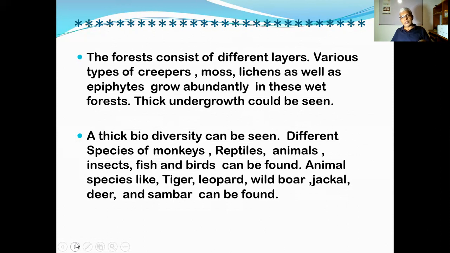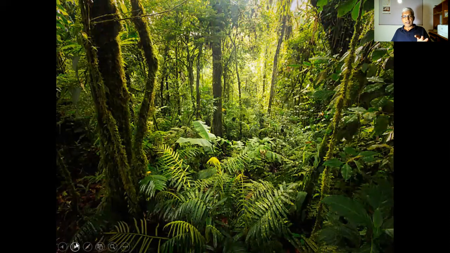Therefore, biodiversity is also very high, not like in the other natural vegetation. Then you can see that the beauty of this evergreen forest or the tropical rainforest can be seen in that manner. You see the different types of plants.